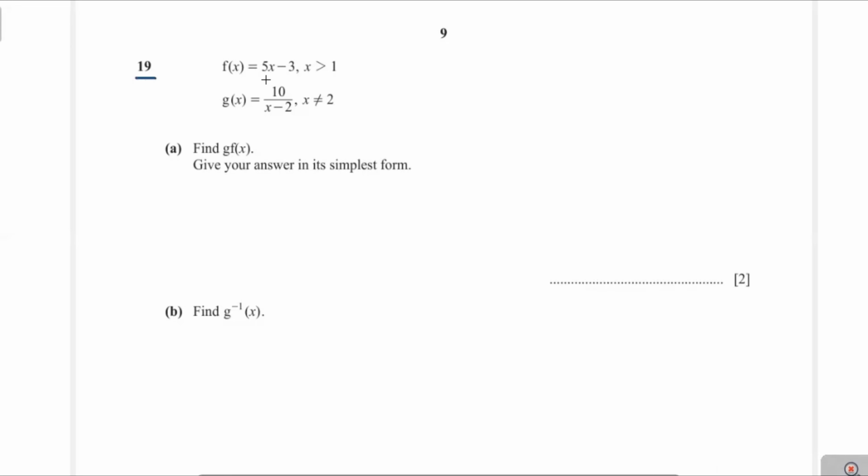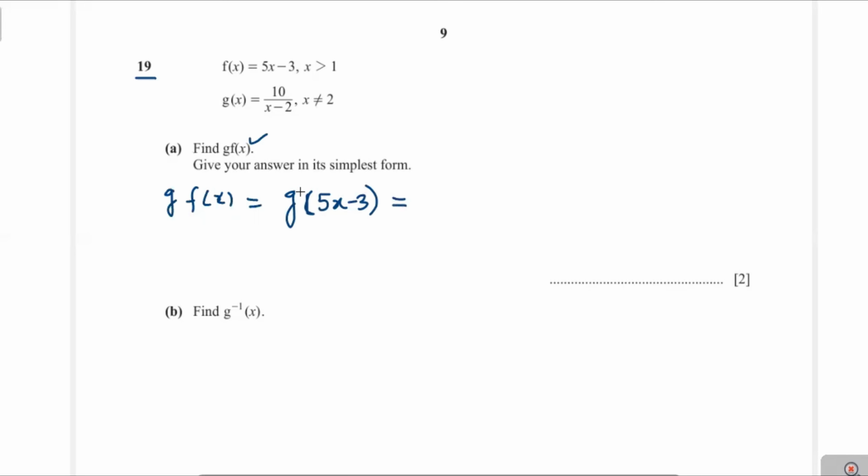Question 19, f of x equal to 5x minus 3, x is greater than 1. G of x is equal to 10 over x minus 2, x does not equal 2. Find gf of x. Give your answer in its simplest form. Now, firstly, we have to find gf of x. Now we can write gf of x equal to g of f of x, and f of x is 5x minus 3.